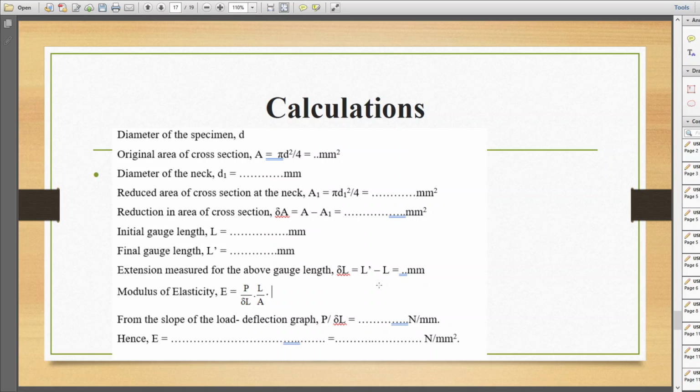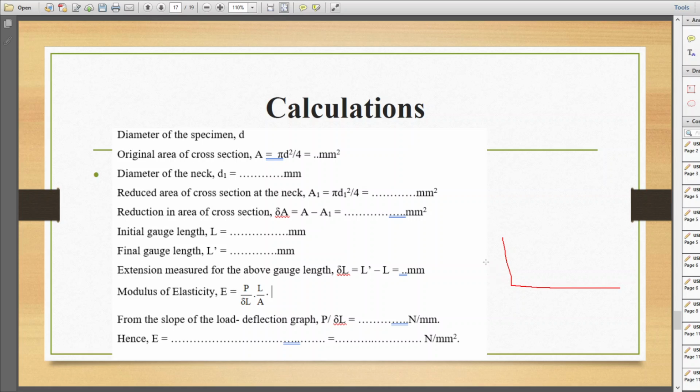Okay, after getting all these values, we can find out the modulus of elasticity using the equation P by delta L into L by A. P by A is the stress, and delta L by L is the change in length by original length, that is strain. Stress by strain is equal to the modulus of elasticity. Using this equation, we can find out the modulus of elasticity. Then from the slope of the load deflection graph, we will directly get P by delta L, right?